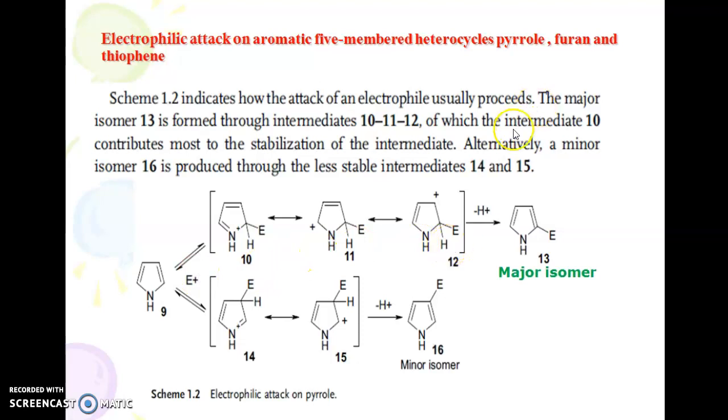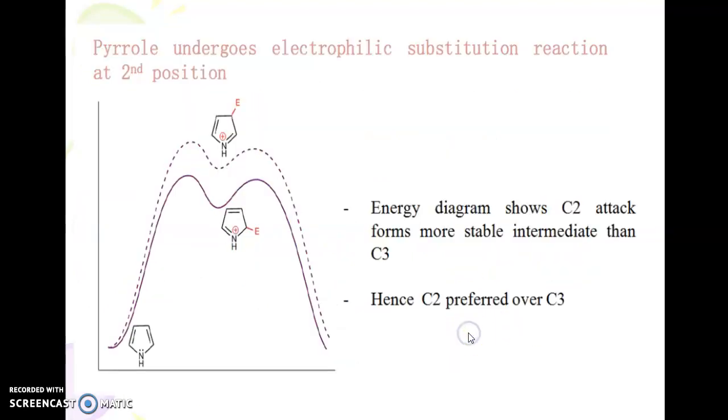11 and 12, of which 10 contributes the most stabilization of the intermediate. Alternatively, the minor isomer 16 forms through less stable intermediates like 14 and 15. So we can see the greater the number of resonating structures, the more stable is the product formed. So the major one is the most stable one.